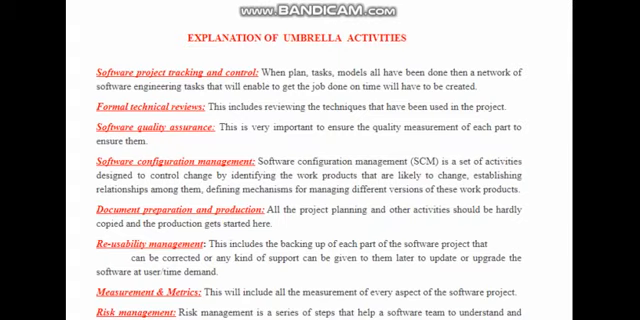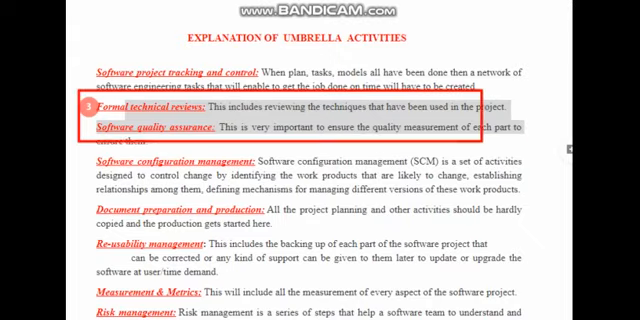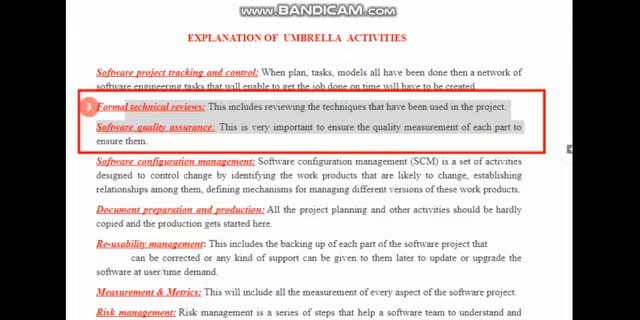The next umbrella activity is formal technical reviews. So what is a formal technical review? What do they do? I'll tell you this. In this review, this is a major one.